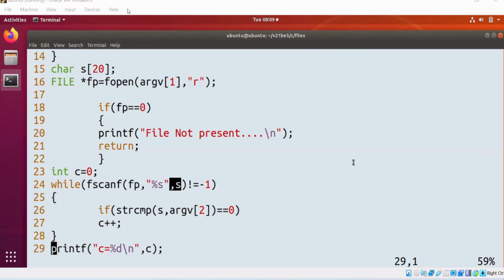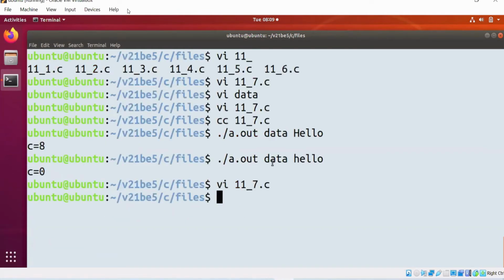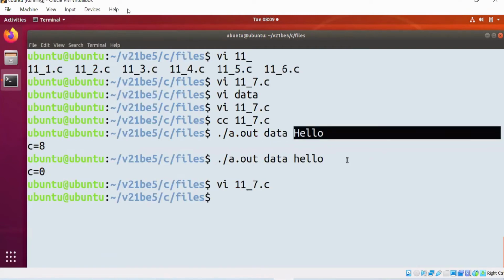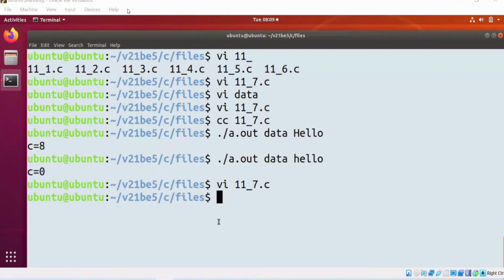Why is C 8? In this case, why is C 8? In this file, how many times is this hello present? In that file, hello is present 8 times. That is the reason C is 8.